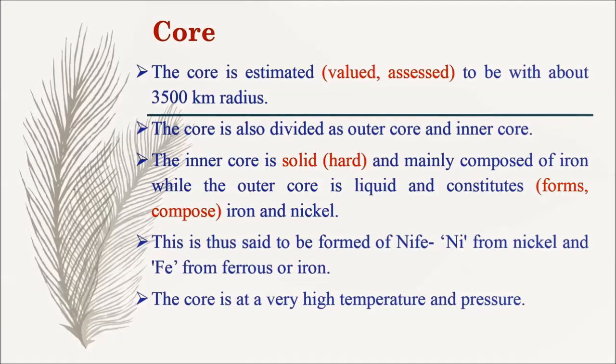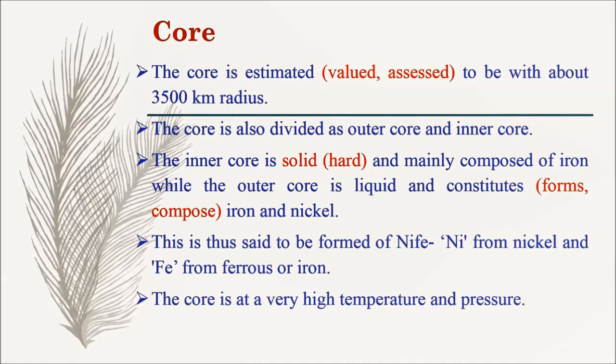Next, we are going to learn about the core. The core is estimated to be about 3500 km in radius. The core is also divided as outer core and inner core.